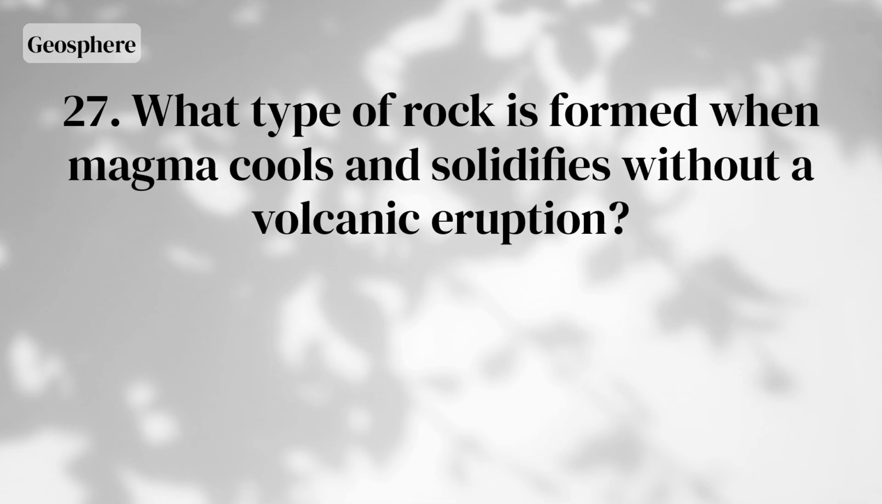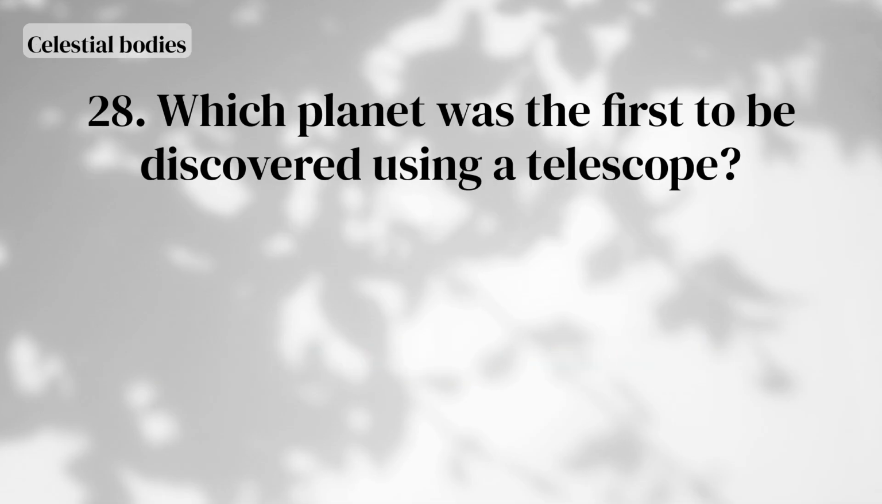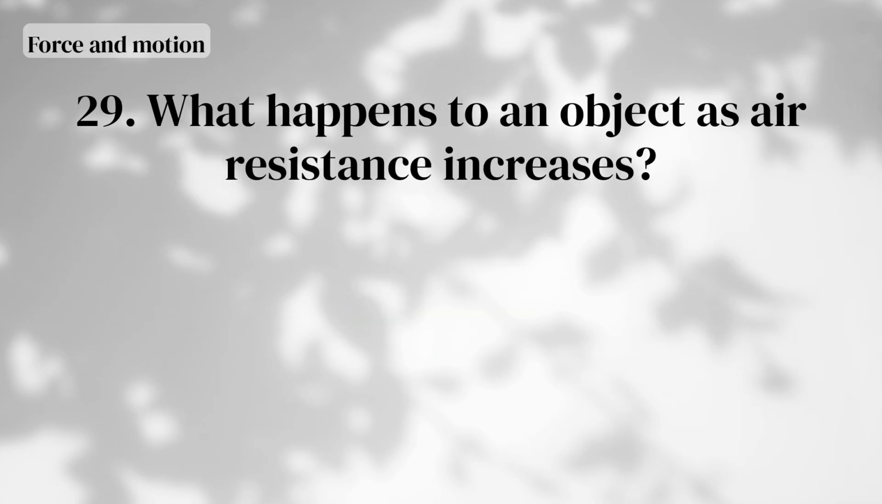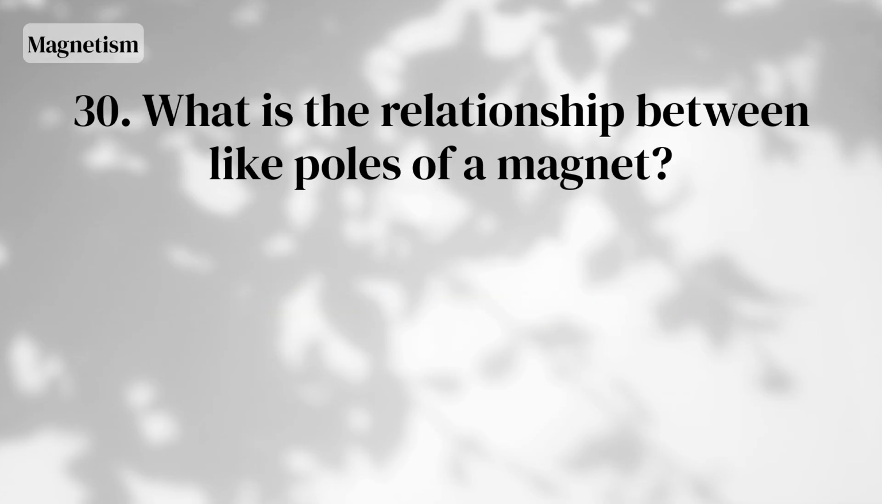What type of rock is formed when magma cools and solidifies without a volcanic eruption? Intrusive igneous rock. Which planet was the first to be discovered using a telescope? Uranus. What happens to an object as air resistance increases? It falls more slowly. What is the relationship between like poles of a magnet?